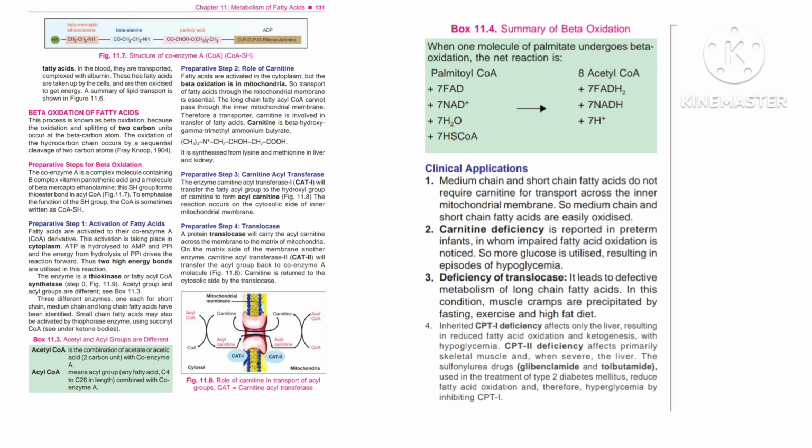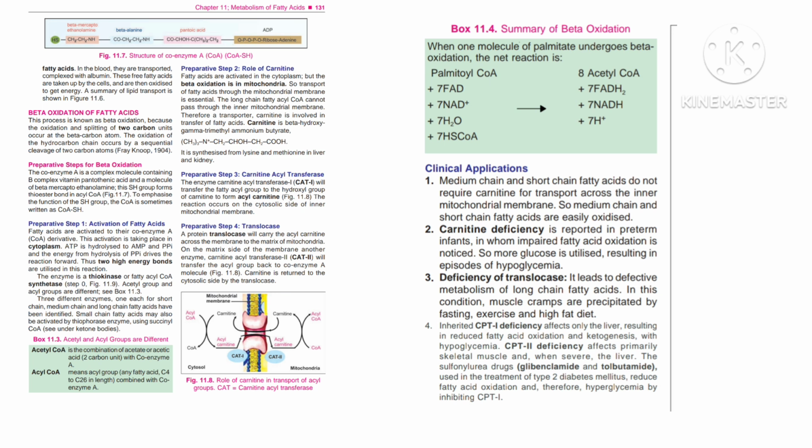Beta oxidation of fatty acids. This process is known as beta oxidation because the oxidation and splitting of two carbon units occur at the beta carbon atom. The oxidation of the hydrocarbon chain occurs by a sequential cleavage of two carbon atoms. Franz Knoop, 1904. Preparative steps for beta oxidation.